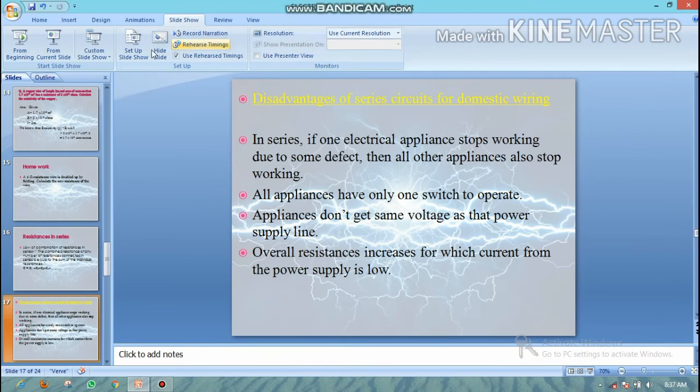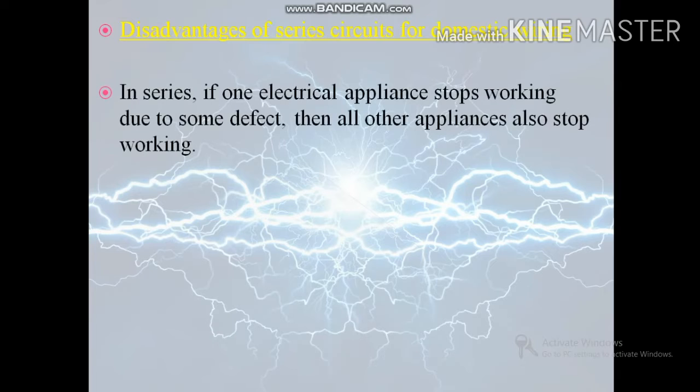Hello students. So today's topic of discussion is disadvantages of series circuit for domestic wiring. So there are some disadvantages of series circuit. So let's discuss. Here, first one is in series circuit, if one electrical appliance stops working due to some defect, then all the other appliances also stop working.